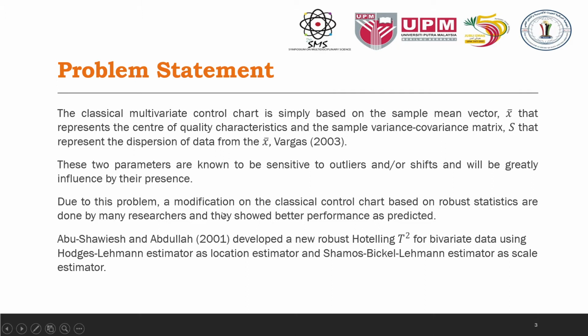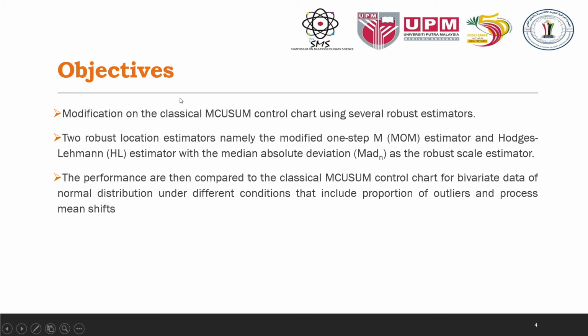One modification was done by Abu-Shawiesh and Abdullah in 2001 when they developed a new robust Hotelling T-square for bivariate data using the Hodges-Lehmann estimator as the location estimator and the Shamos-Bickel estimator as the scale estimator.